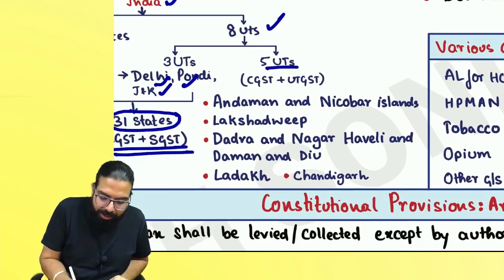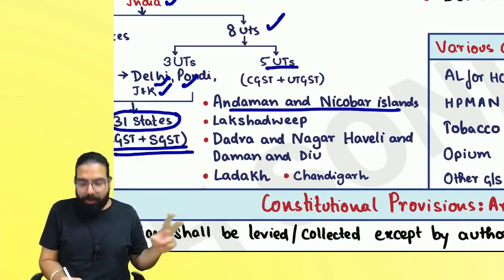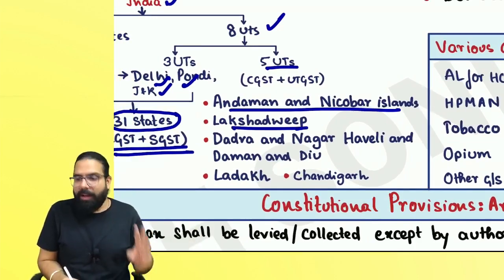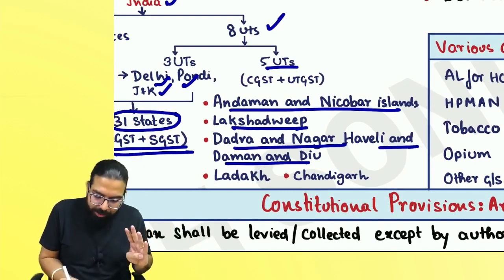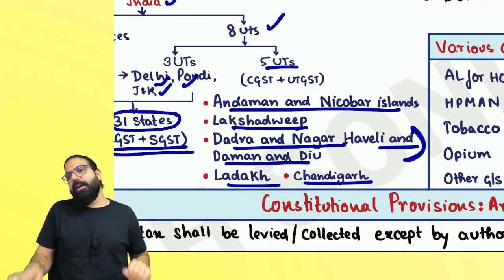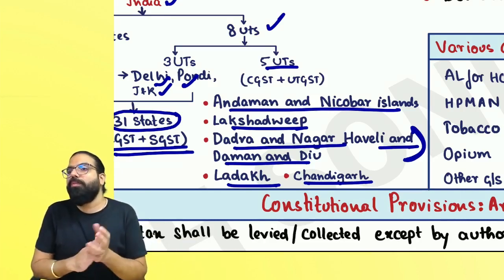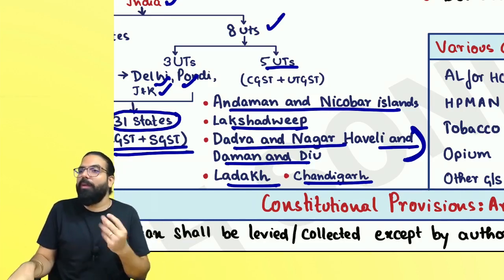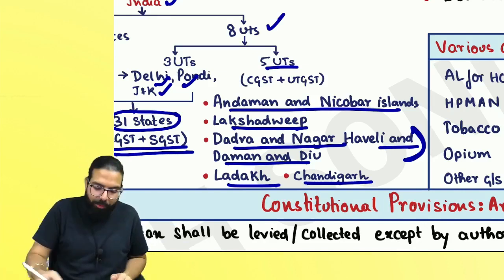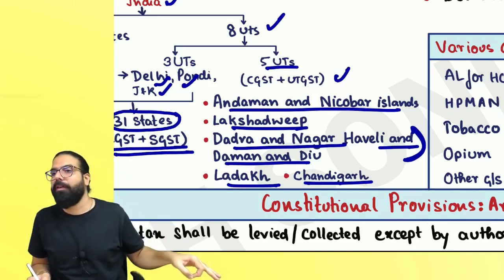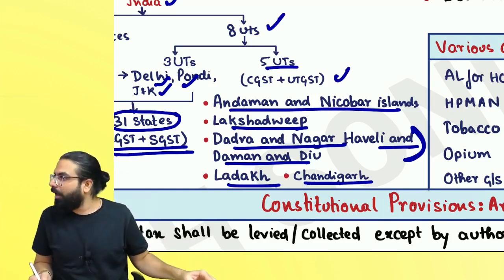Now, how many remaining union territories are there? Andaman and Nicobar Islands, Lakshadweep, Dadra and Nagar Haveli, and Daman and Diu. This is one only, everyone. And the last ones are Ladakh and Chandigarh. Ladakh is one and Chandigarh is one. For these 5 union territories, whenever a transaction happens within the union territory, always remember we'll charge CGST plus UTGST. Can I go ahead, everyone?